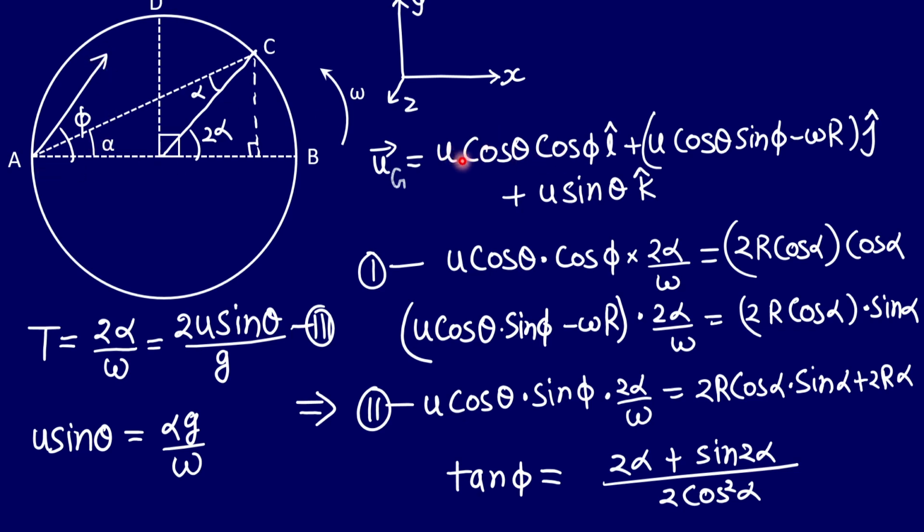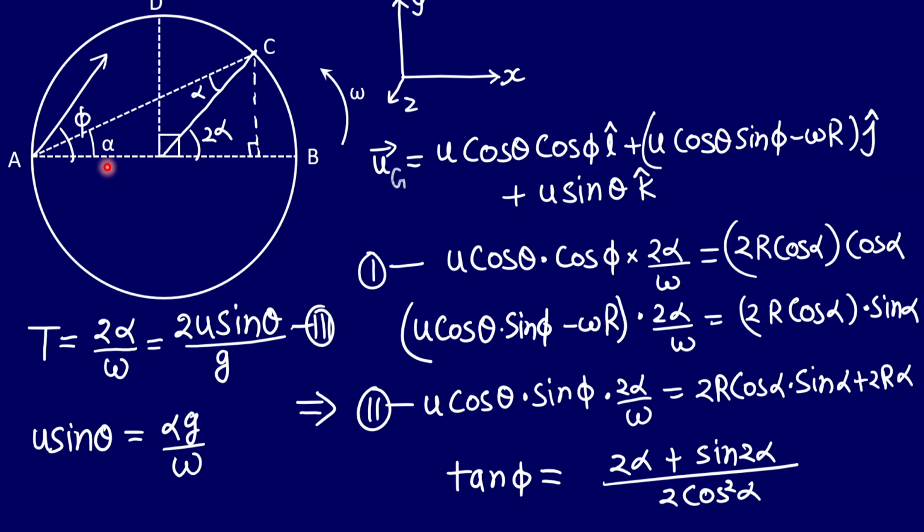The x component will be u cos theta cos phi, and in the y direction we also have to add the velocity of A, which was in the downward direction. So there is a minus sign because the direction of Amina's velocity was in the negative y direction. That is what we have got here.